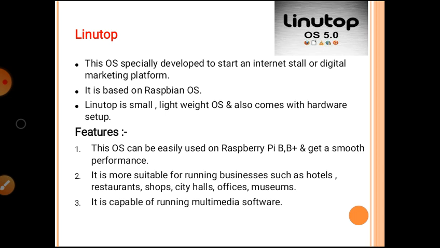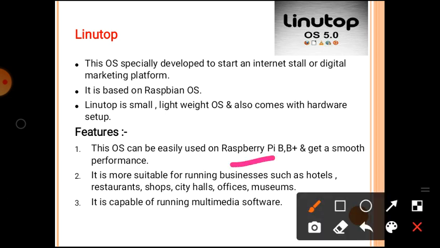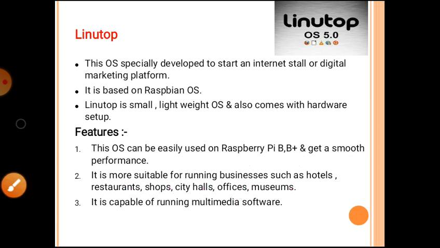Features of Linutop: this operating system can be easily used on Raspberry Pi B and Raspberry Pi B Plus and gives smooth performance. It is more suitable for running businesses such as hotels, restaurants, shops, city halls, offices and museums. It is capable of running multimedia software. This is about the Linutop operating system.